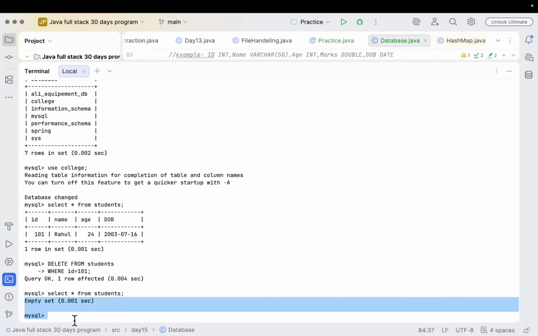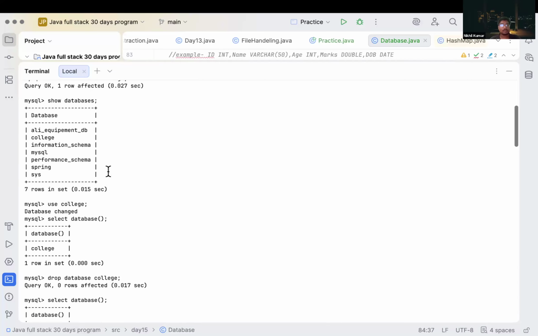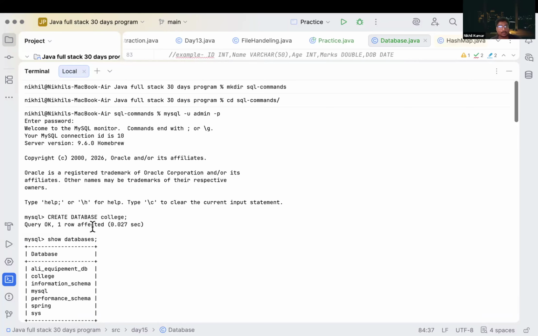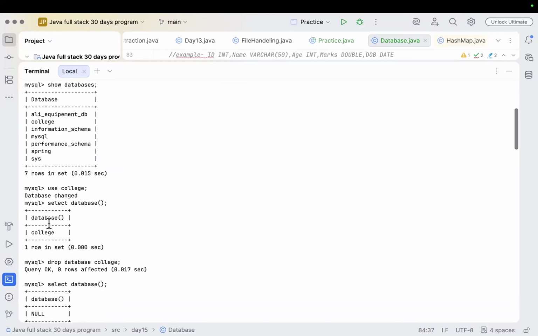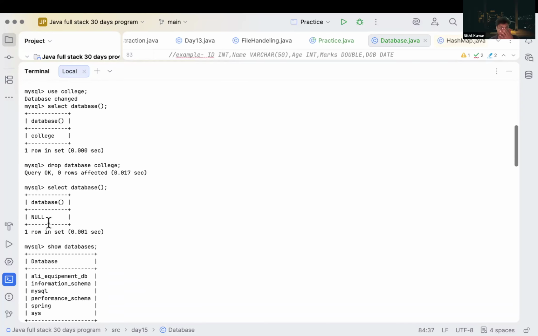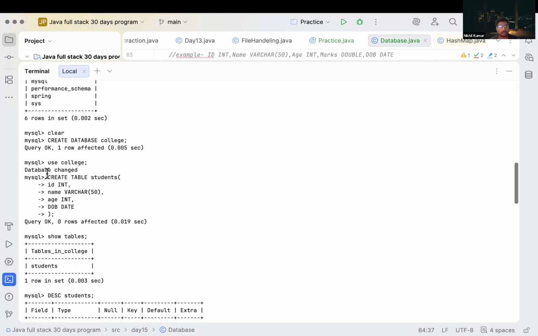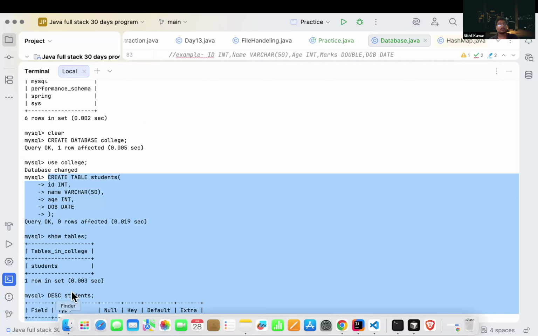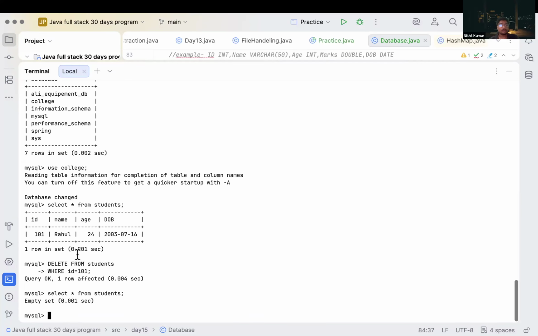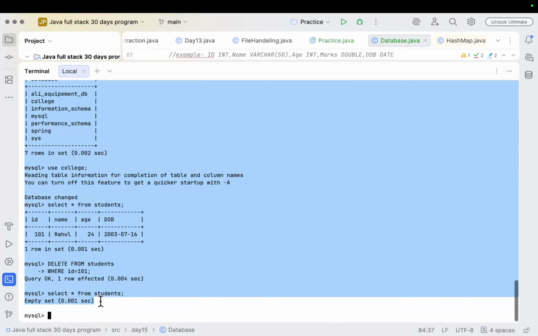Yes, sir. Now what we have done: select database, show databases, clear, create table. So we will copy it from here and paste it.